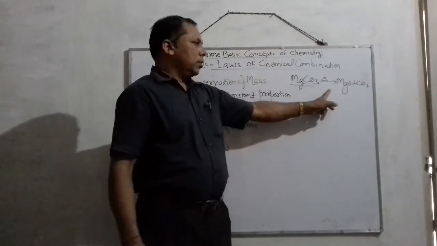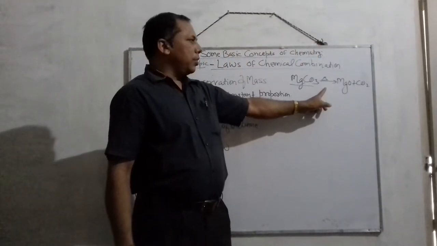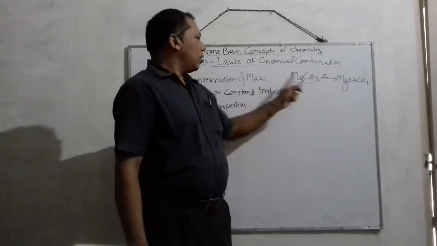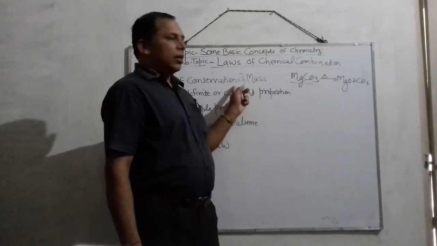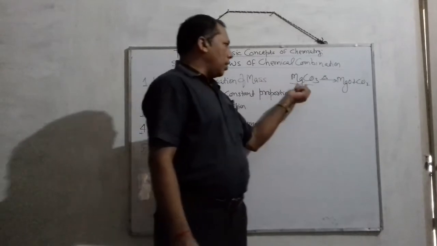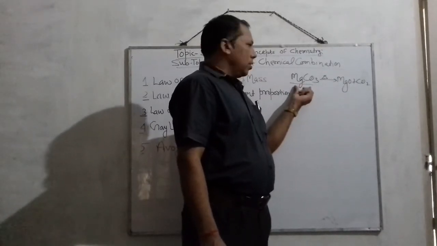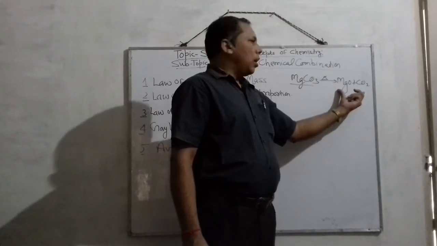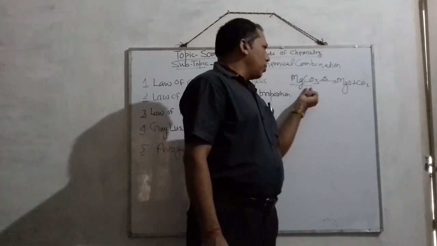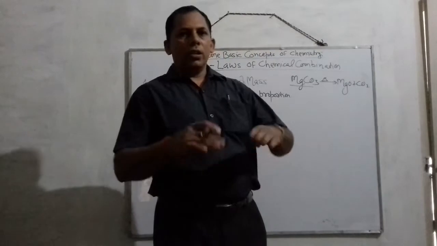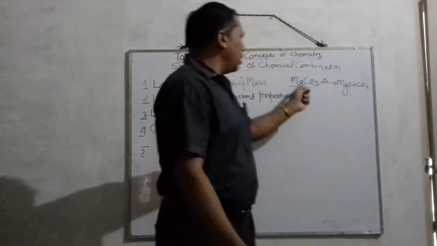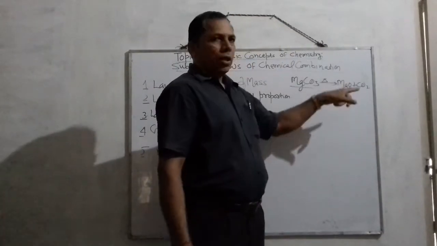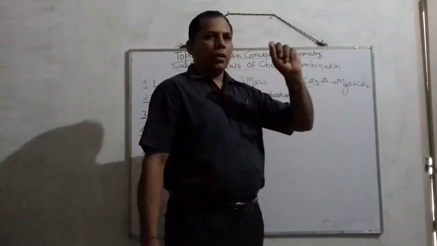Am I right, students? So, according to this law, the mass of the reactant should be equal to the mass of the product, and there should be no change in the mass during the change, either physical or chemical.